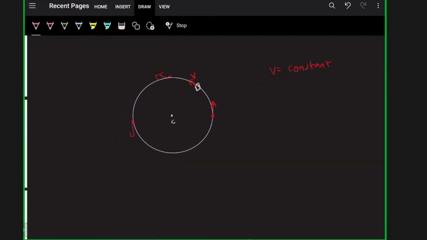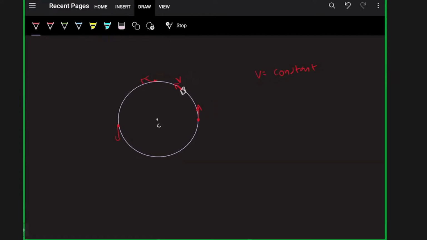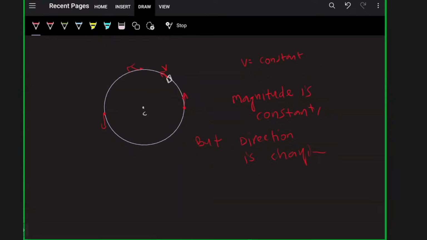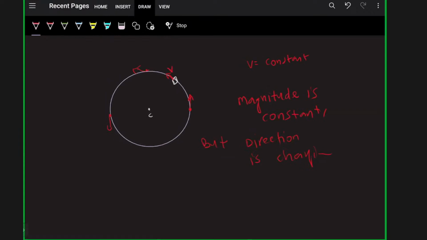Here the magnitude is constant, but the direction is changing, no? So the direction is changing, velocity is changing. The body has to have an acceleration. The body is in accelerated motion.